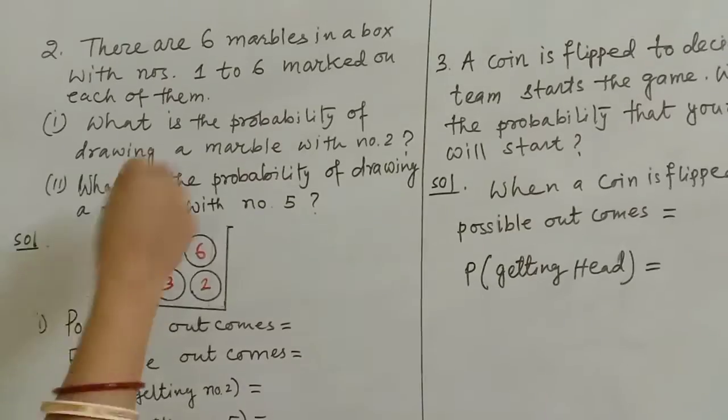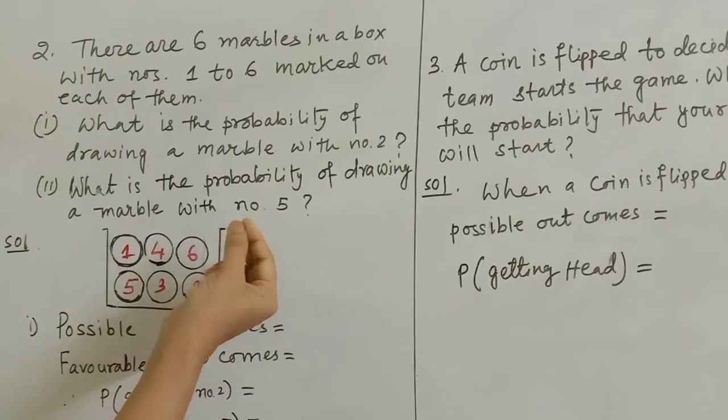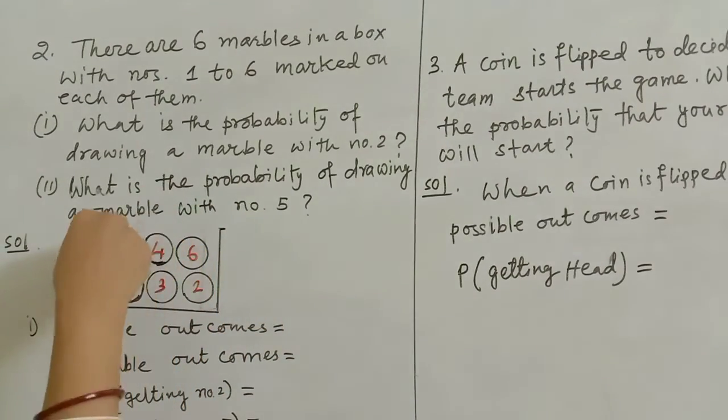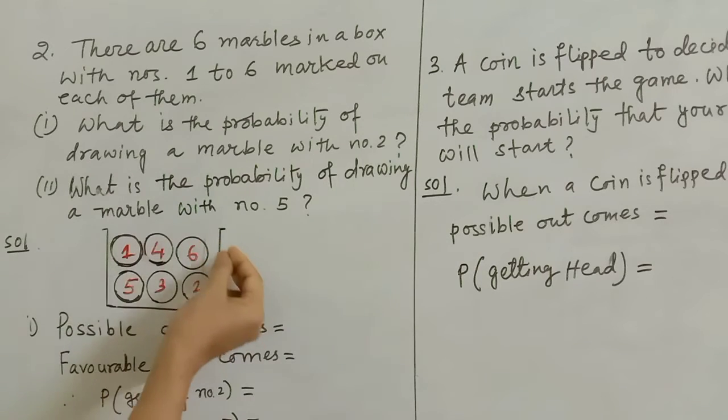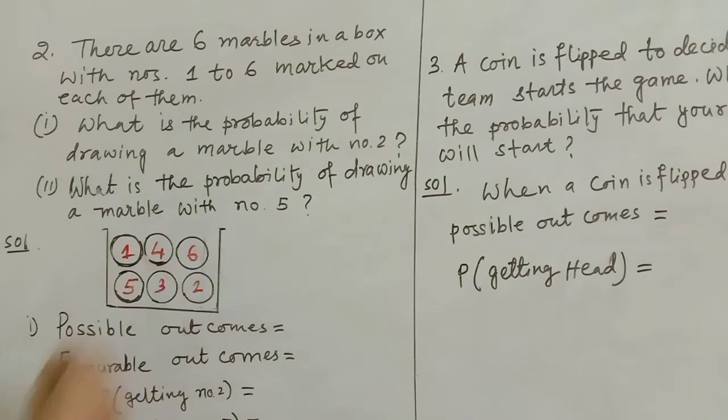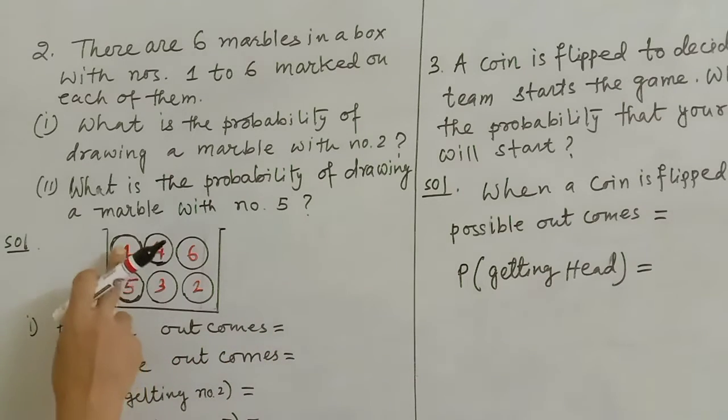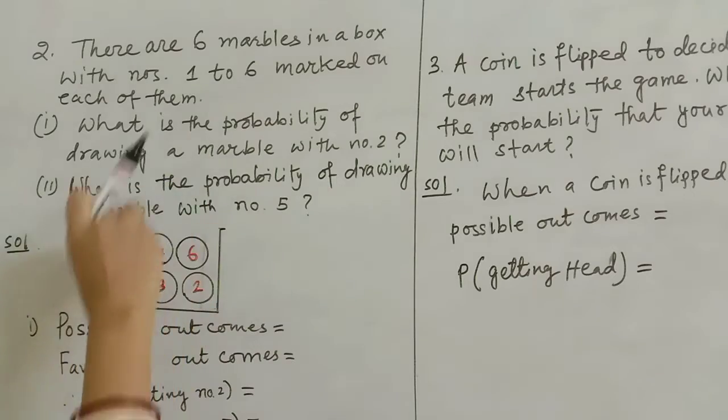Without seeing it, you are picking up a marble without looking at that marble. And what is the probability? What is the possibility that you will get a number 2? For doing this kind of sums, you have to find the possible outcomes first. So what are the possible outcomes? Without seeing, you are drawing one marble outside.